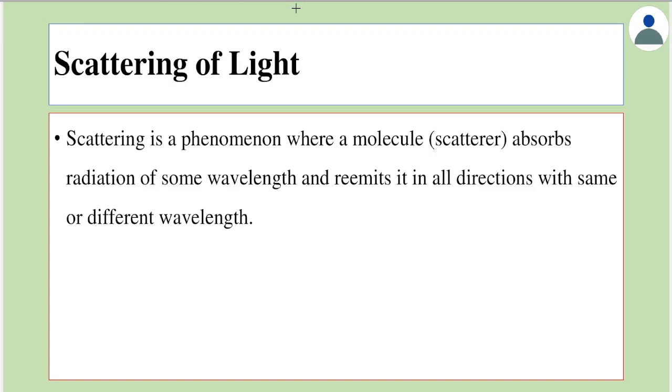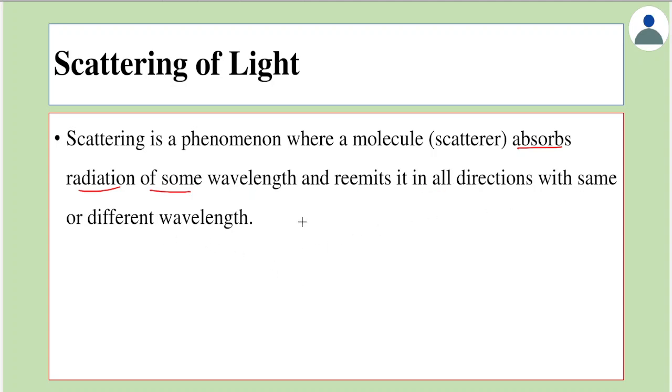Hello everyone, let's study about scattering of light. Scattering is a phenomenon where a molecule, or in general called a scatterer, absorbs radiation of some wavelength and re-emits it in all directions with the same or different wavelength.